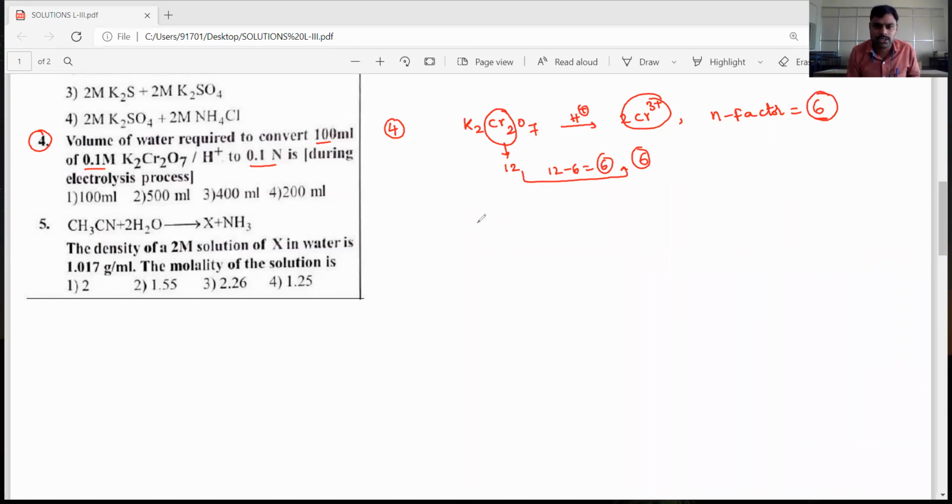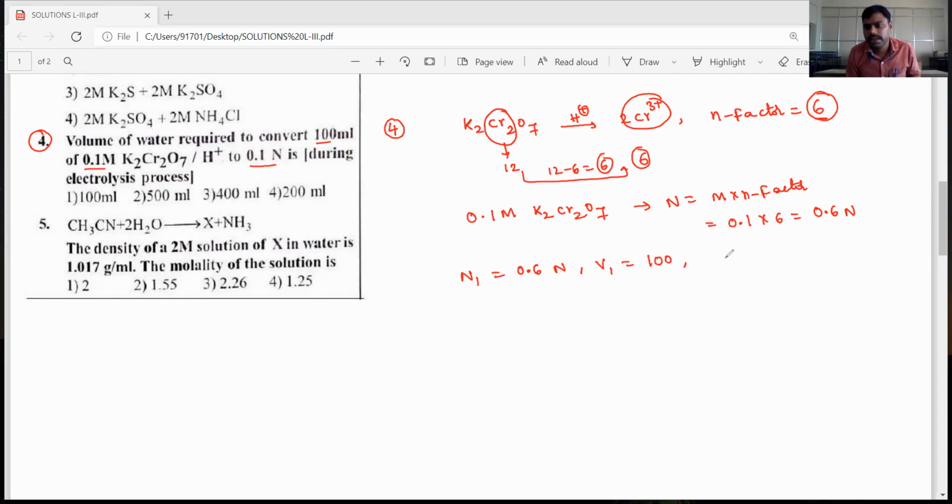So here the molarity is 0.1 molar K2Cr2O7. Normality is equal to molarity into N factor. That's why 0.1 into 6 is 0.6 normal. N1 is equal to 0.6 normal, and V1 is equal to 100 ml. Then N2 is equal to 0.1 normal, and V2 we need to find out.